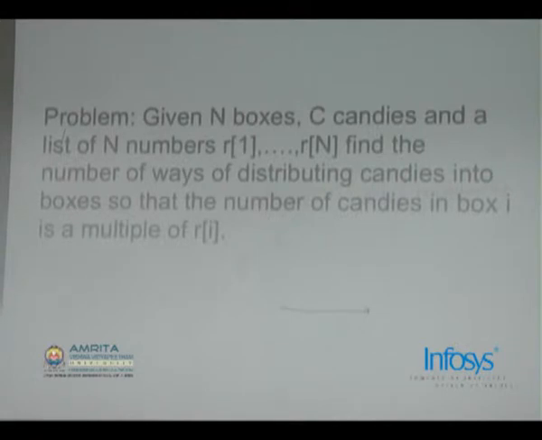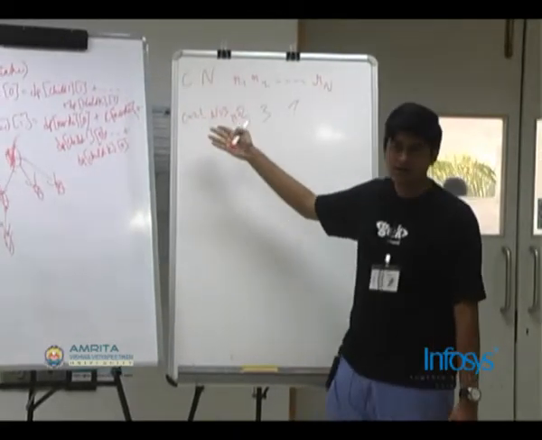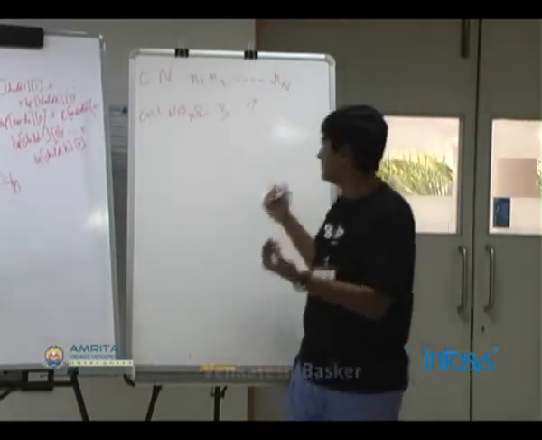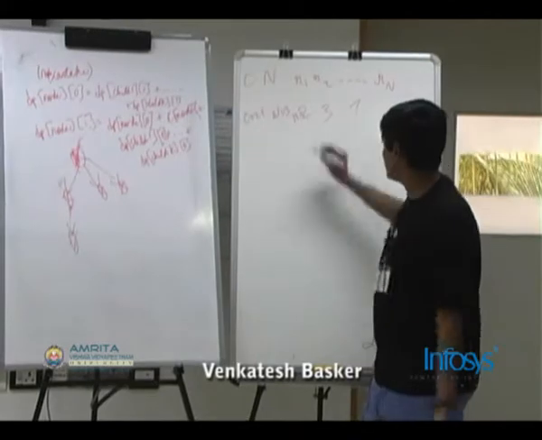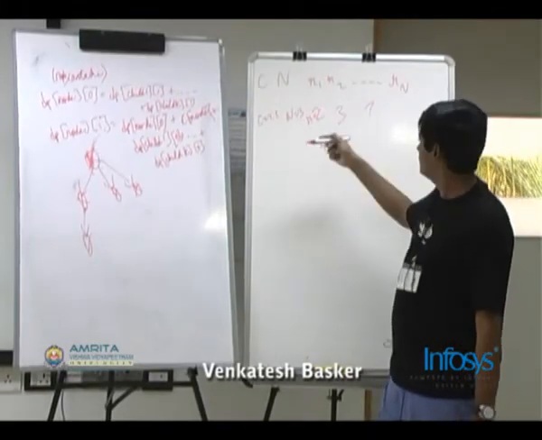As an example, you keep thinking, I'll give an example. Suppose C is 21, N is 3, and R is the array 2, 3 and 7. Then one way of assigning is, I can assign 4 candies to box 1, since 4 is a multiple of 2.